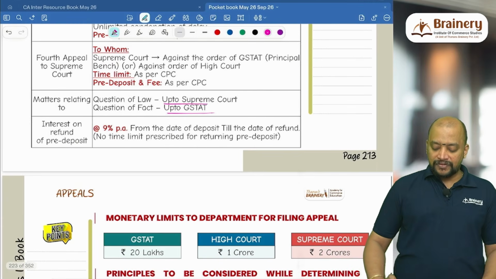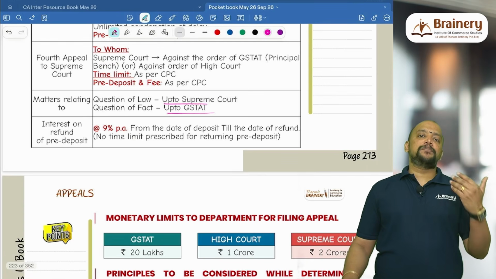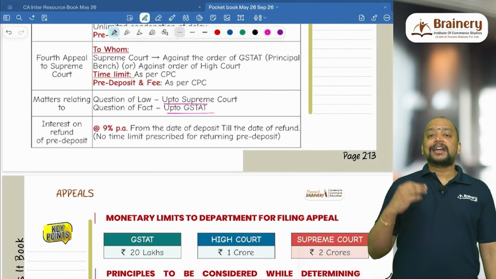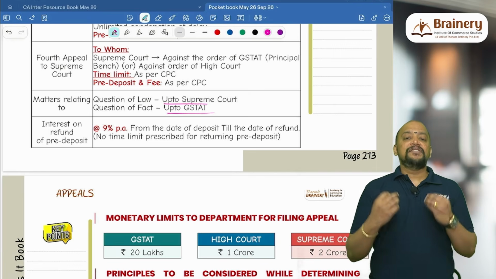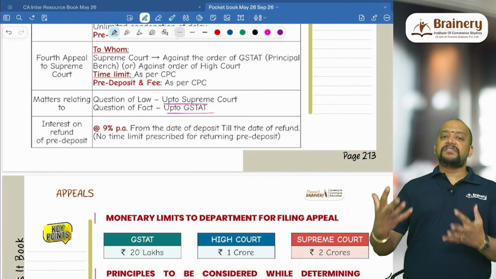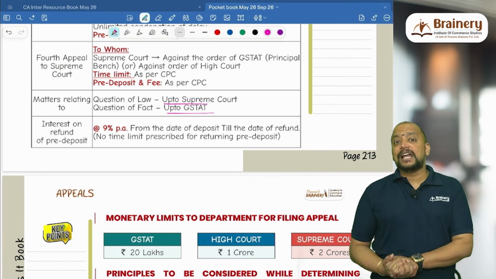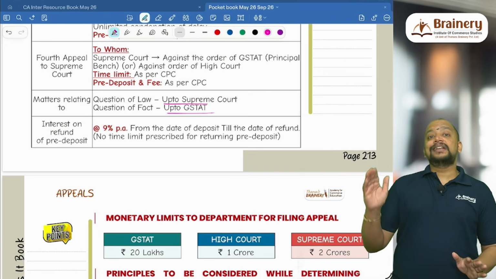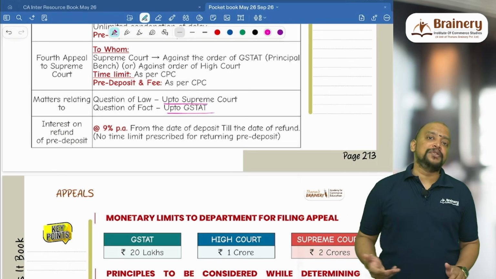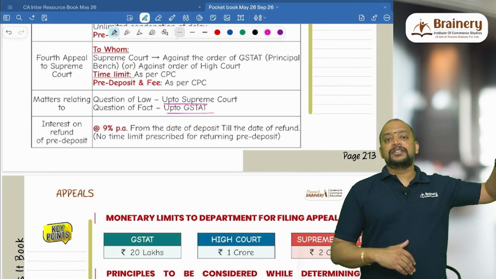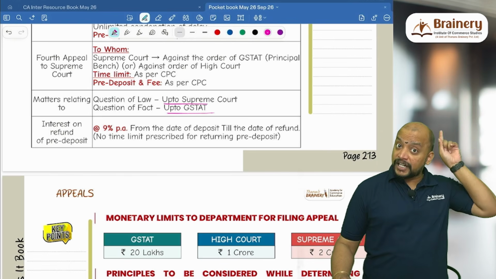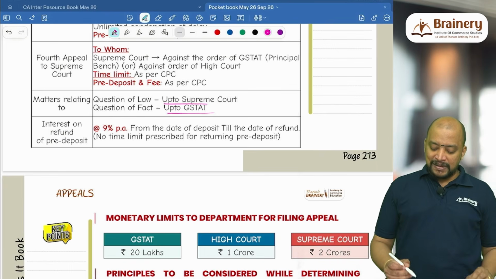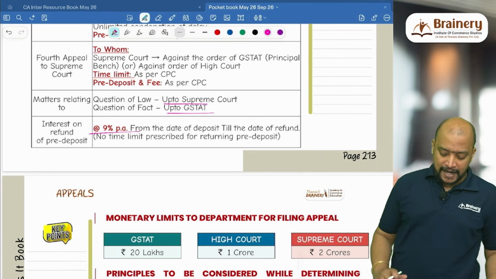Then interest on refund of pre-deposit. Whenever we make a pre-deposit, in our example, in the first appeal we made a pre-deposit of 6 lakhs, in the second appeal 5 lakhs. Say we won the case, that 6 lakhs plus 5 lakhs we will get as a refund. And what is the time limit within which we will get the refund? That is not given, but we will get interest at the rate of 9% per annum. From when to when? From the date of deposit, remember, till the date of refund.